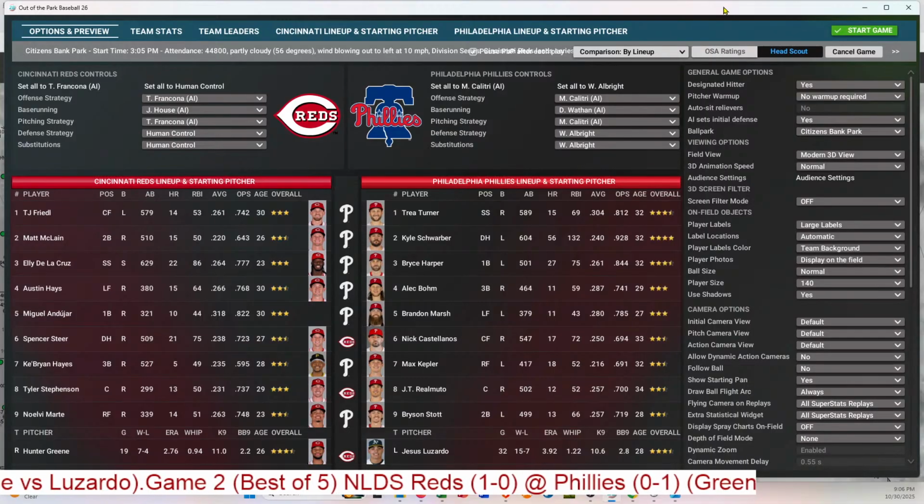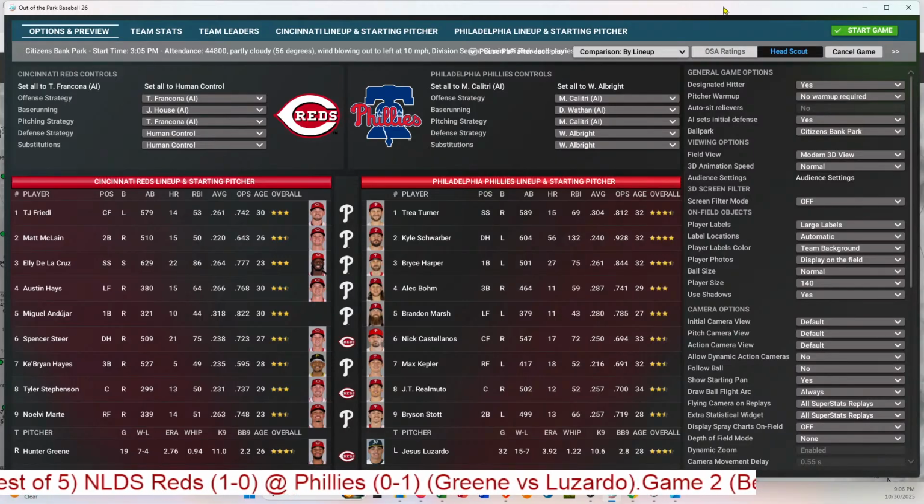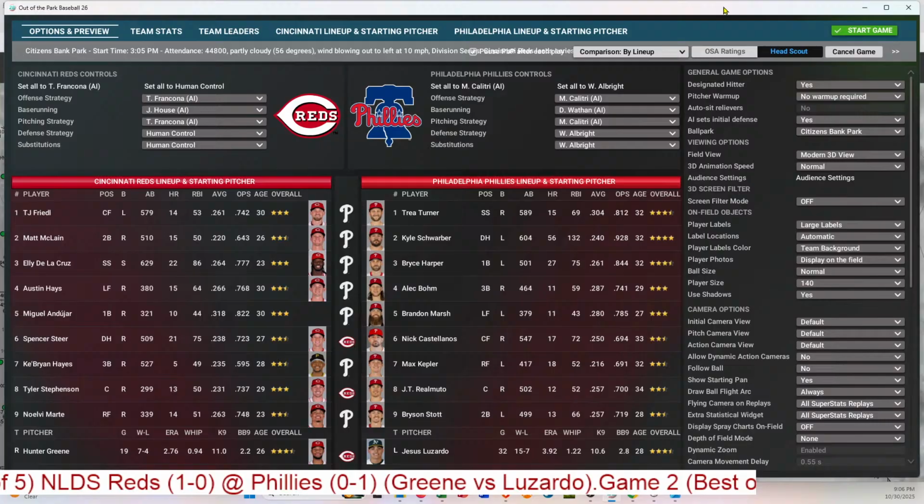Max Kepler, the right fielder, bats seventh. JT Realmuto behind the plate, bats eighth. Bryson Stott, second baseman, will bat ninth. And on the mound for the Philadelphia Phillies, left-hander Jesus Luzardo in 32 games this season, 15-7, 3.92 ERA.